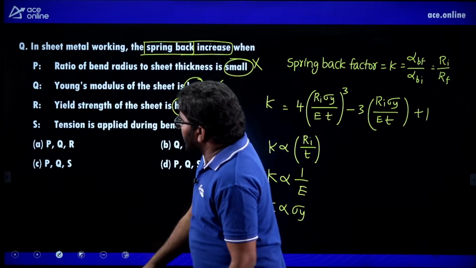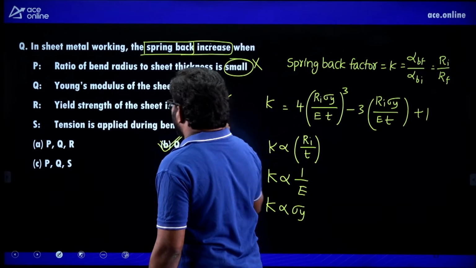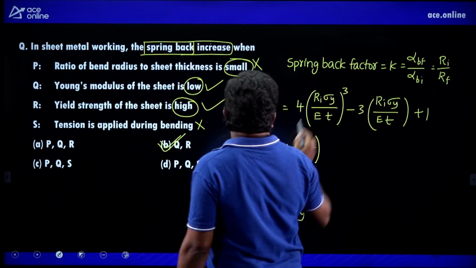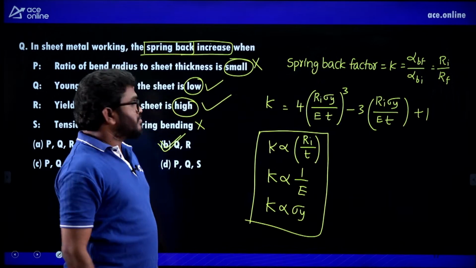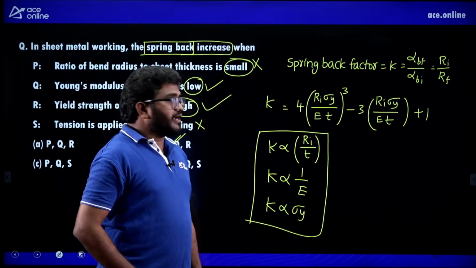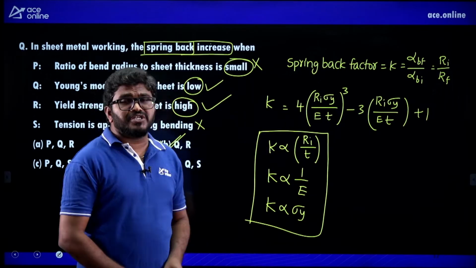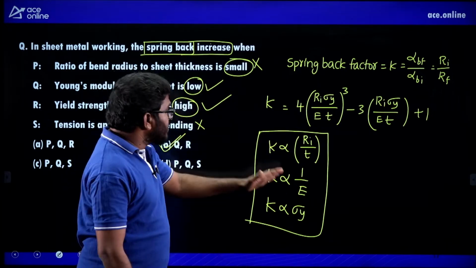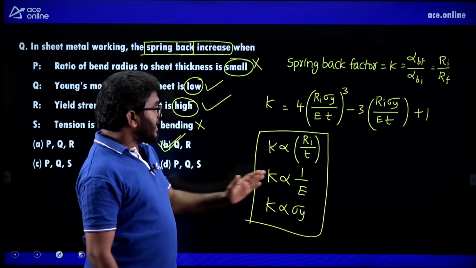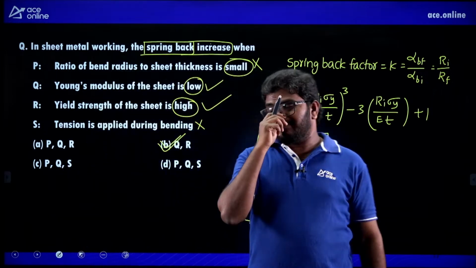So Q and R are the correct answers. So instead of remembering this formula, just remember these points, important for the exam. Spring back factor is directly proportional to the ratio of radius of bend to the thickness, inversely proportional to the Young's modulus, and directly proportional to the yield strength.